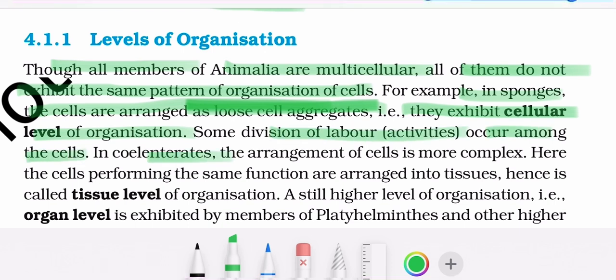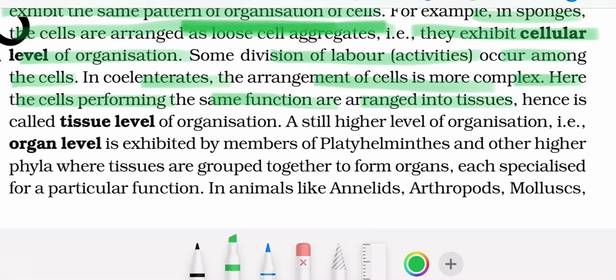In coelenterates, the arrangement of cells is more complex. Here, the cells performing the same function are arranged into tissues. Hence, it is called tissue level of organization. A still higher level of organization, that is, the organ level, is exhibited by members of Platyhelminthes and other higher phyla, where tissues are grouped together to form organs, each specialized for a particular function.